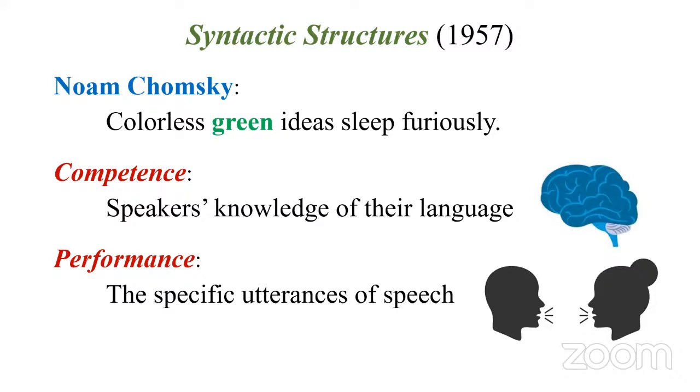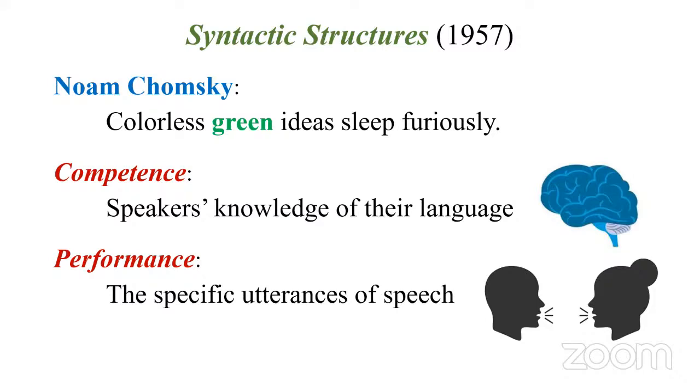For Chomsky, competence refers to native speakers' knowledge of their language. So if your mother tongue is Tamil or Malayalam, each of you has a knowledge of your mother tongue. This is called competence, a storehouse of knowledge of your own mother tongue. Then performance depends on the occasion.